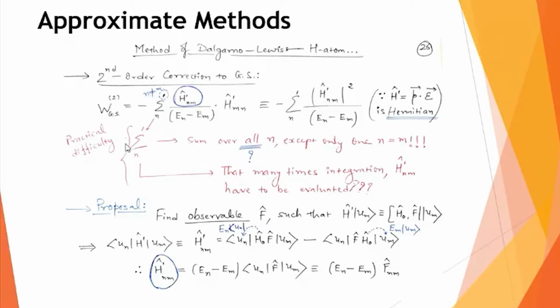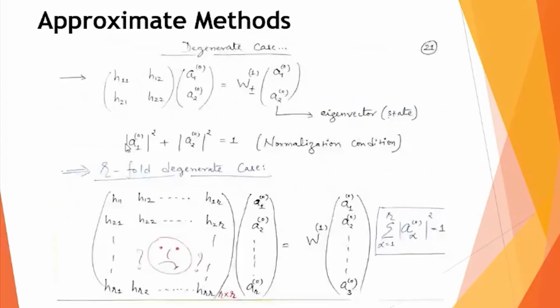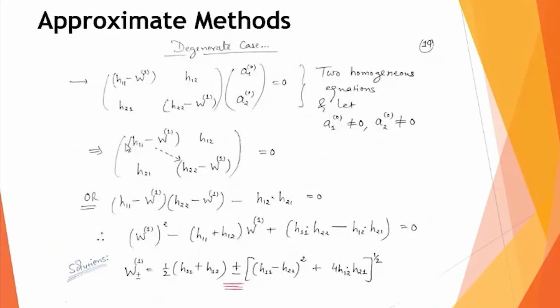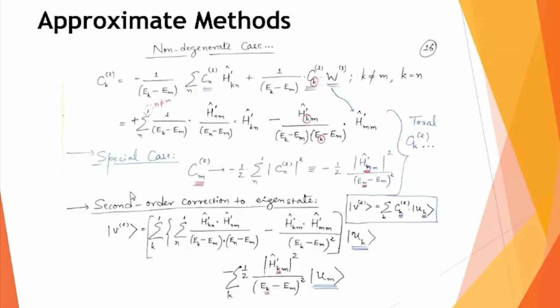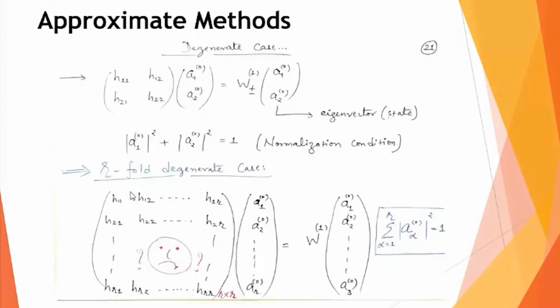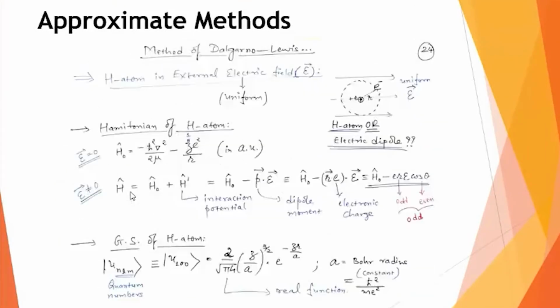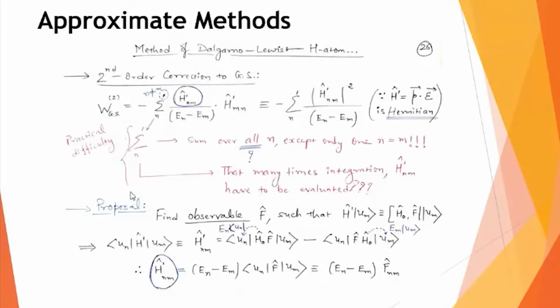If you go back to your expression for the second order correction to the energy eigenvalues that we have obtained, you can see in this box, this W2 is a sigma over n of h dash nm whole square upon En minus Em, with a negative sign in front. So this W2 is what I am calculating, for the case of second order correction to the ground state of the hydrogen atom.